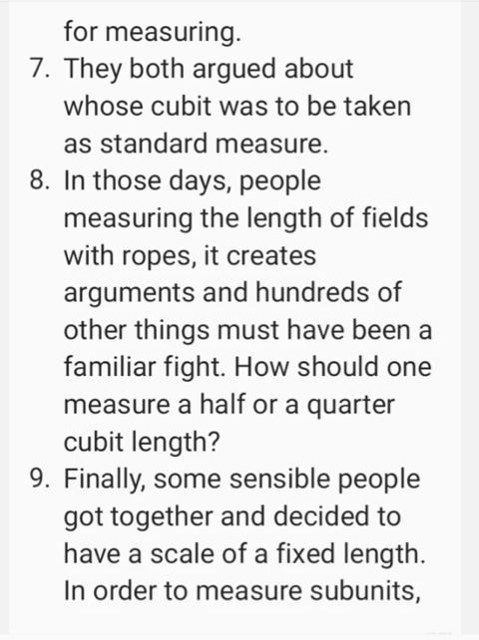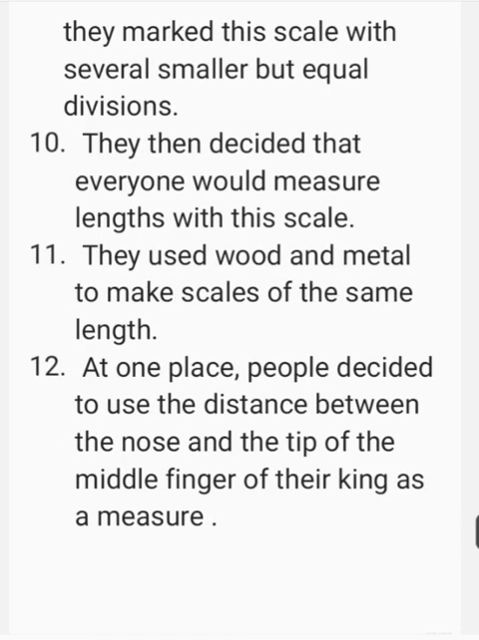In those days, people measured the length of fields with ropes, which created arguments, and hundreds of other things must have been a familiar fight. How should one measure a half or a quarter cubit length? Finally, some sensible people got together and decided to have a scale of a fixed length. In order to measure subunits, they marked this scale with several smaller but equal divisions. They then decided that everyone would measure lengths with this scale.